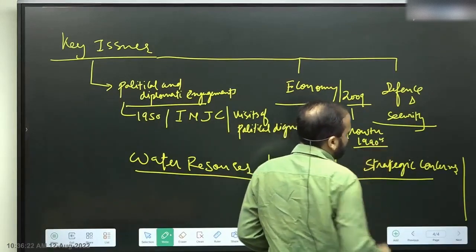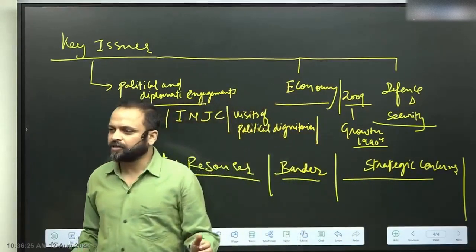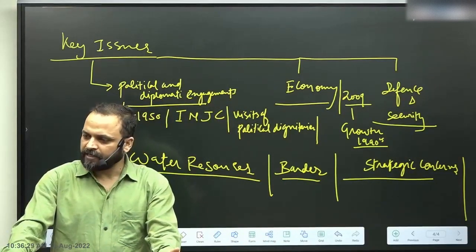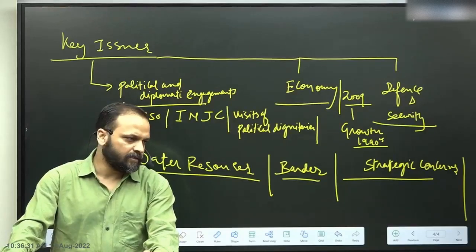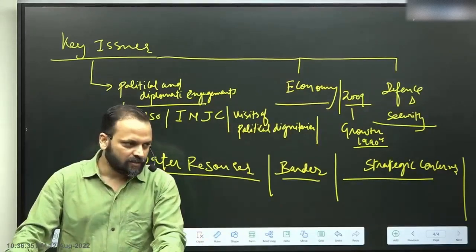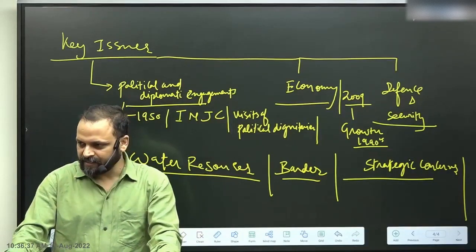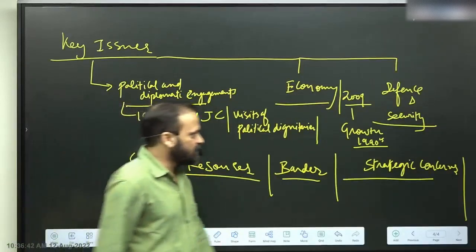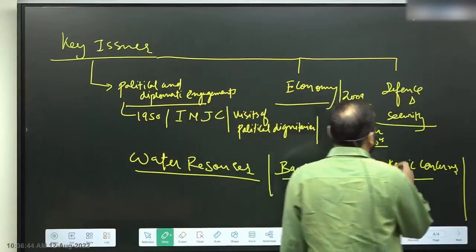What we see is that this trade has seen growth from the 1990s. So we can say that India-Nepal trade has grown 11 times as from 1996 onwards, right? Trade has expanded. 11 times growth in trade since 1996.